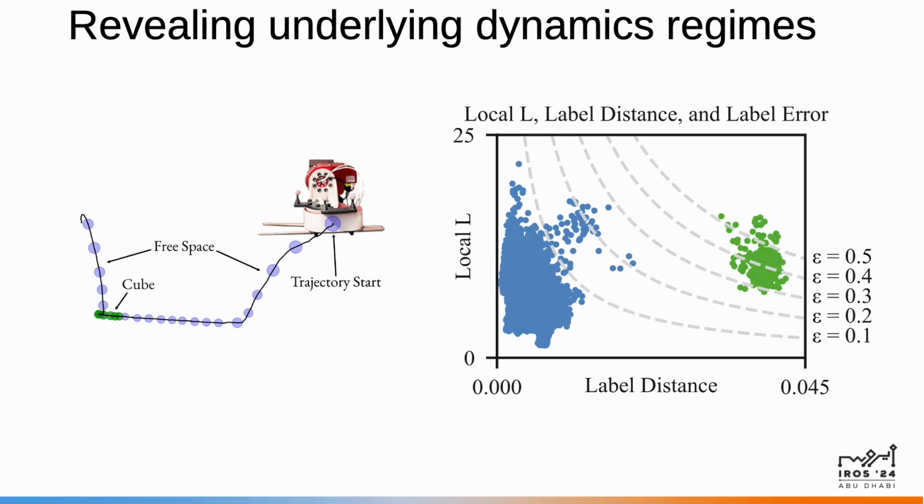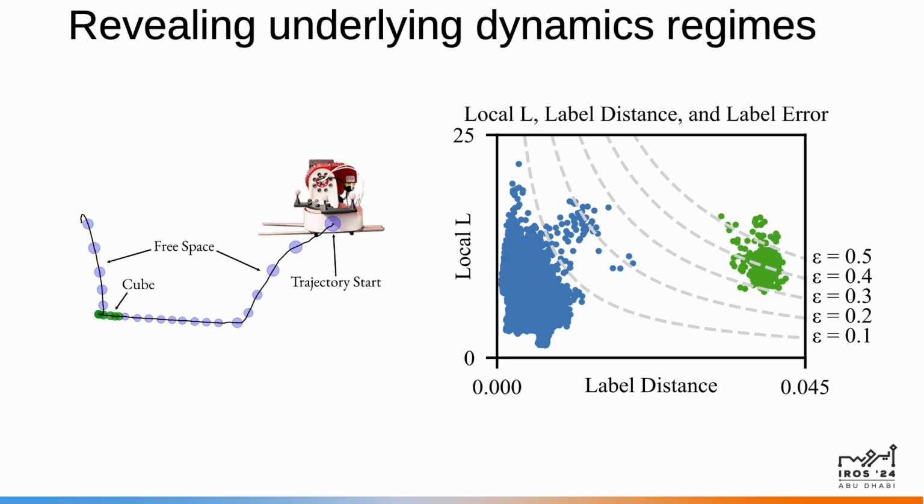Let's look a little deeper at this trajectory. The x-axis of this plot is the label distance, or how far a generated label is from the ground truth data it was generated from, and the y-axis is the local Lipschitz constant at that point. We see that the data points actually cluster in a semantically meaningful way, separating the green points, the states where the robot is mid-grasp, from the rest of the trajectory due to the difference in continuity and distance.